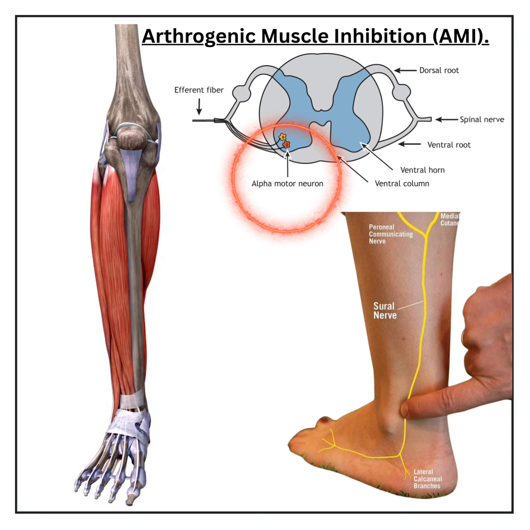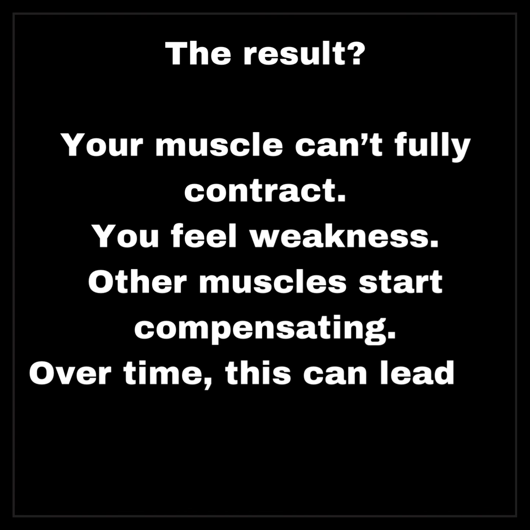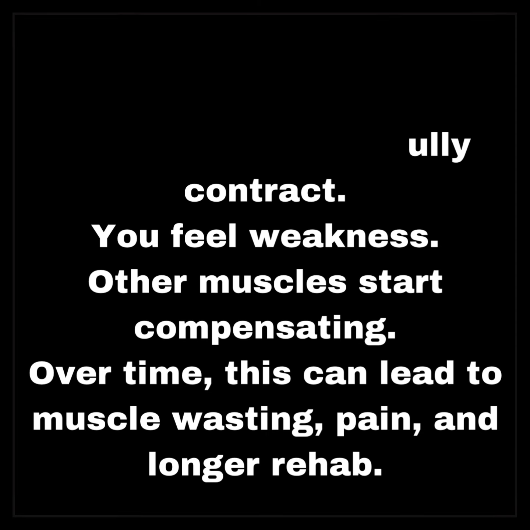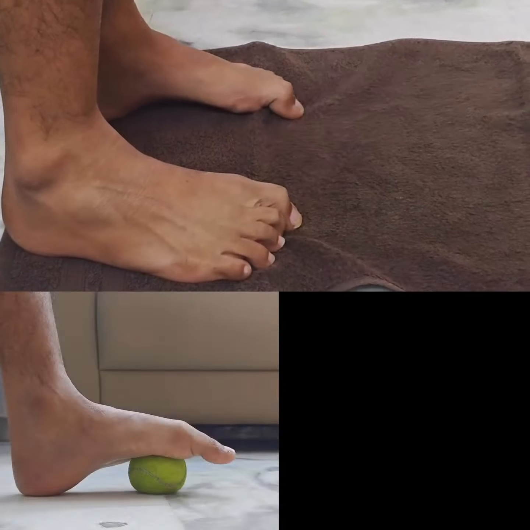Consequences of unresolved inhibition. Advancing exercise intensity or complexity while a muscle remains inhibited may lead to the adoption of compensatory recruitment patterns, disrupting normal kinematics and joint function. Prolonged inhibition can contribute to chronic muscle weakness, altered proprioception, pain, and atrophy, ultimately delaying the rehabilitation timeline and impairing return to activity.